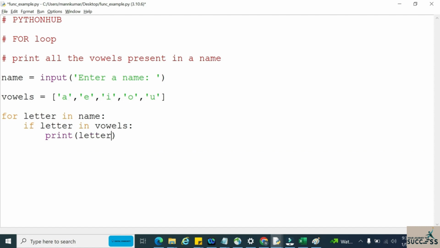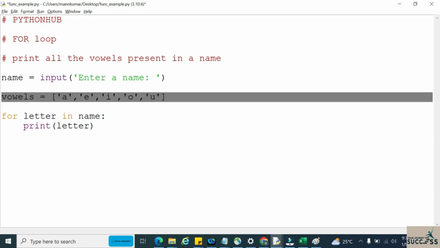So let me remove this code for now. Initially, let me remove this code and print only the letter. As of now, forget about the if condition. Let us see how this is working, then we will understand how we can apply this condition.